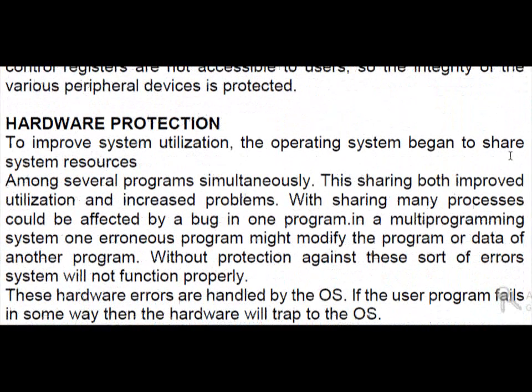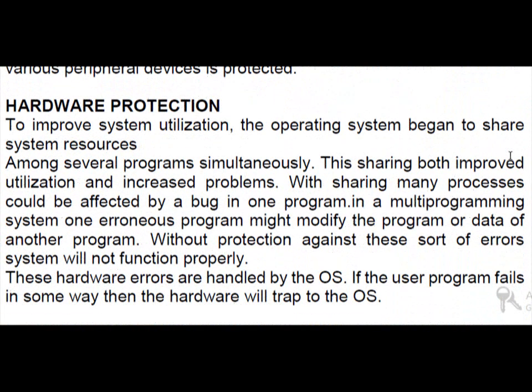Now let us see what is hardware protection. To improve system utilization, the operating system began to share system resources. We already know that one of the major tasks, one of the major objectives of the operating system, is resource sharing. So when we are sharing resources, then the danger of unauthorized access is also increased. Sharing among several programs simultaneously both improved utilization and increased problems.